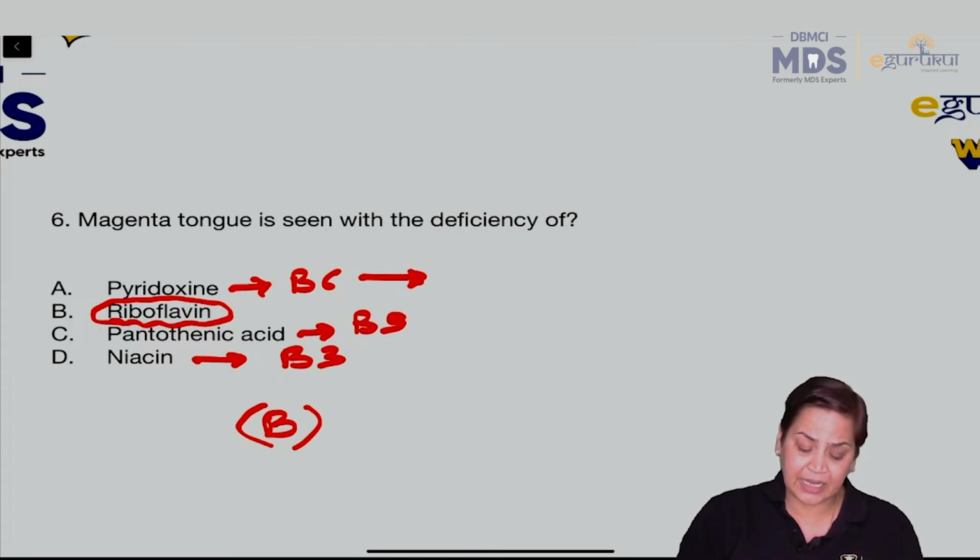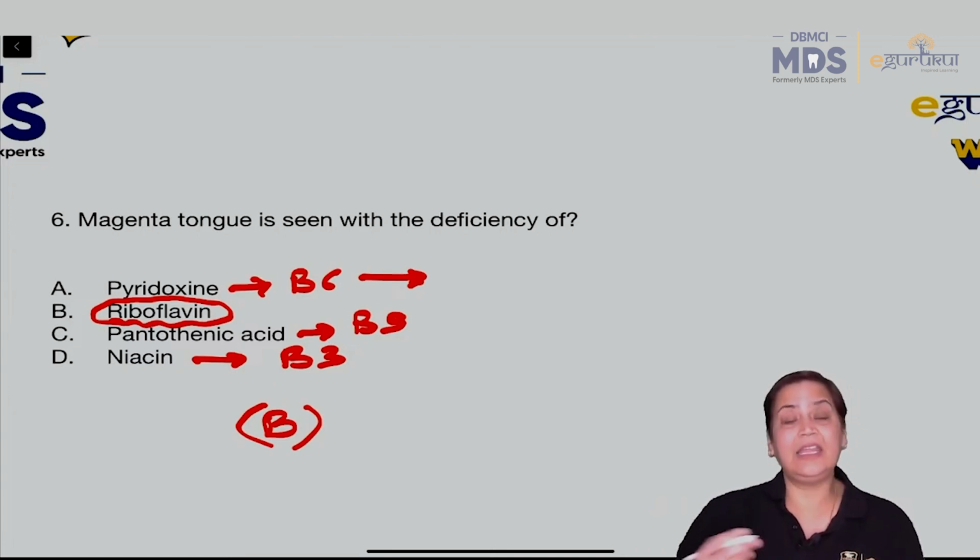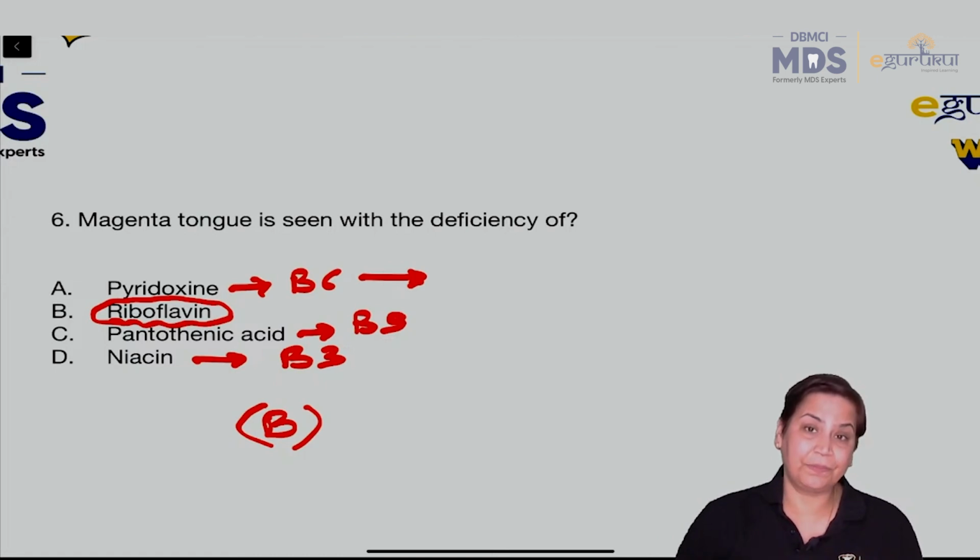But magenta tongue is a characteristic feature of riboflavin. Pantothenic acid is the derivative of acetyl coenzyme A, propionyl coenzyme A and all. Niacin deficiency leads to pellagra. Okay, so here the answer will be riboflavin, right?